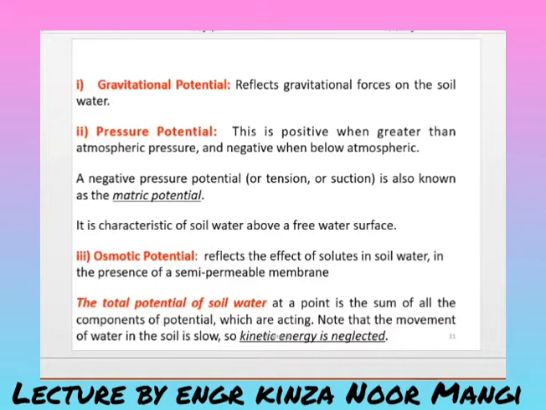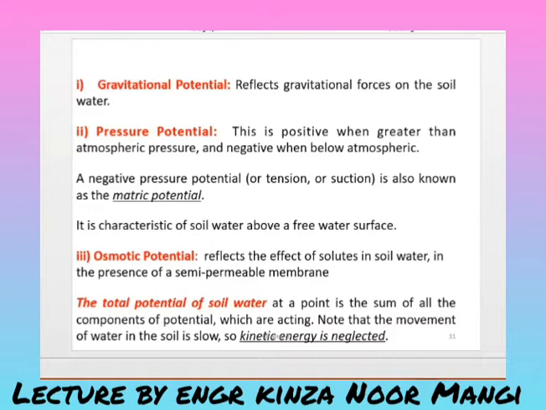And second is the pressure potential. This is positive when greater than atmospheric pressure, and negative when below atmospheric pressure. Means whenever the pressure potential is greater than the atmospheric pressure, then that would be positive. If less than atmospheric pressure, then that would be concluded as negative.